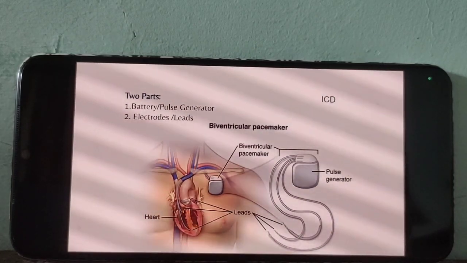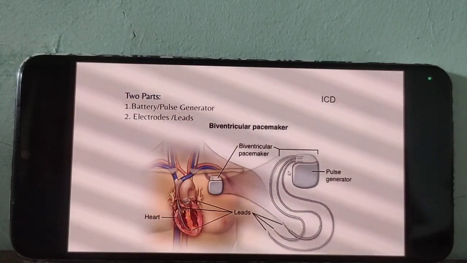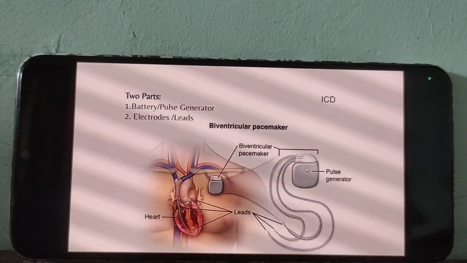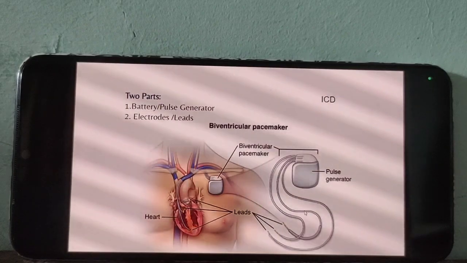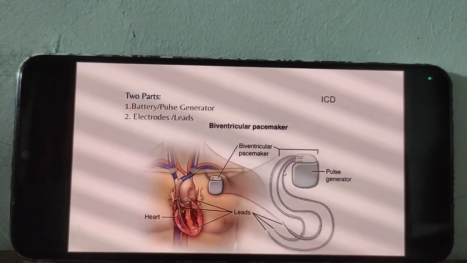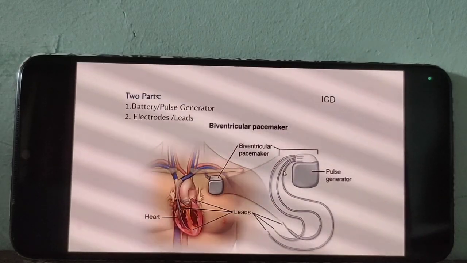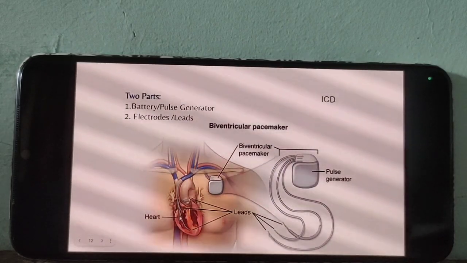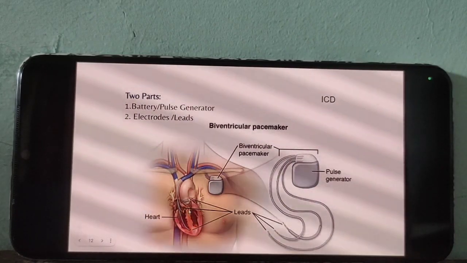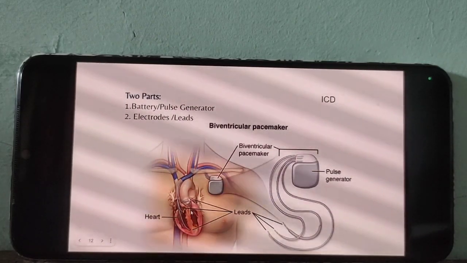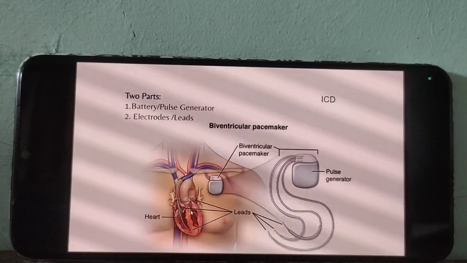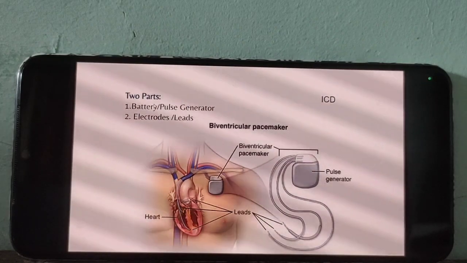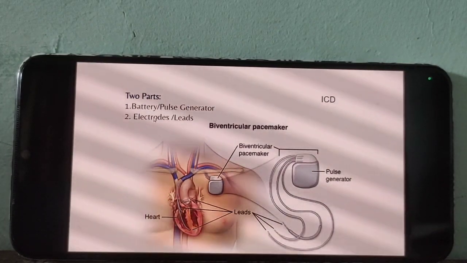In that, the square-like structure is called the pulse generator, which contains the battery. The wire-like structures are called leads, also called electrodes. The leads are inserted inside our heart chamber. Okay, take the meaning of that. Battery means pulse generator, electrode means leads. Please take a note.